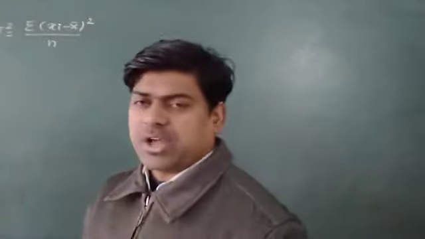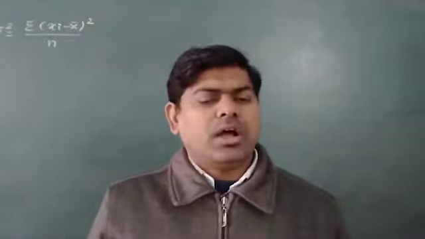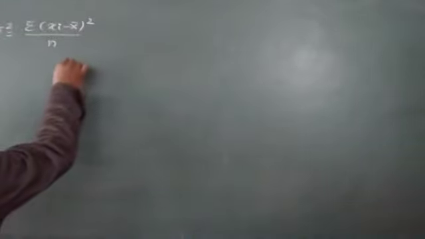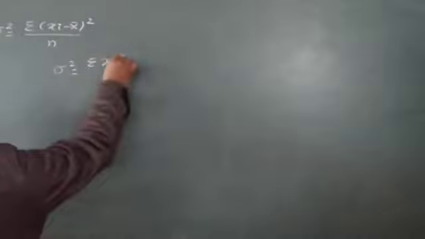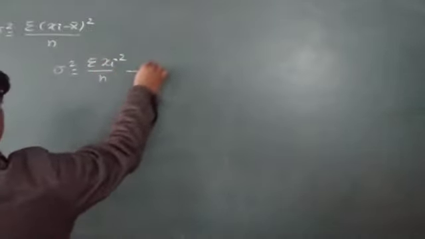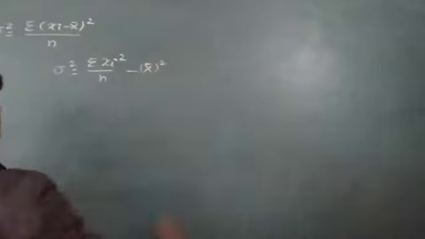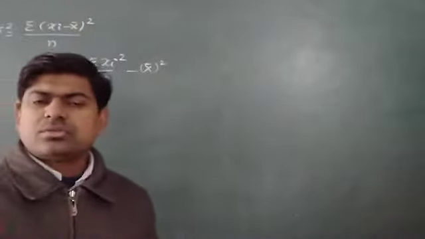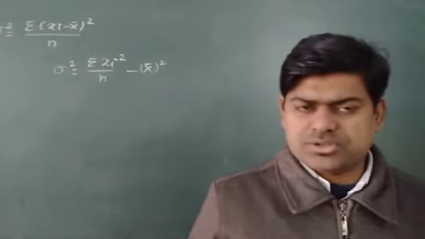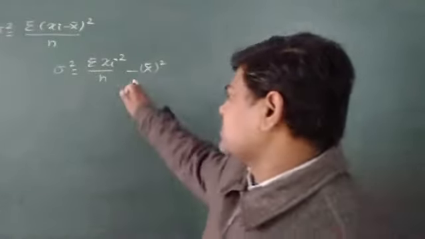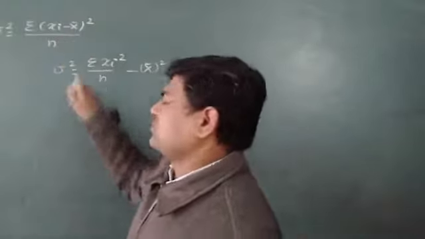But at the same time, I may write that after simplification we will get sigma xi square upon n minus x bar square. We can find it in this way also, sigma xi square upon n minus x bar square, and this one is the simplest form.